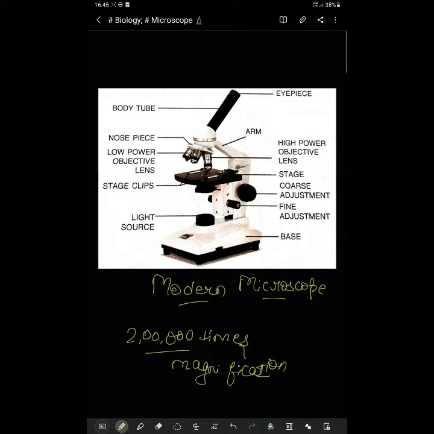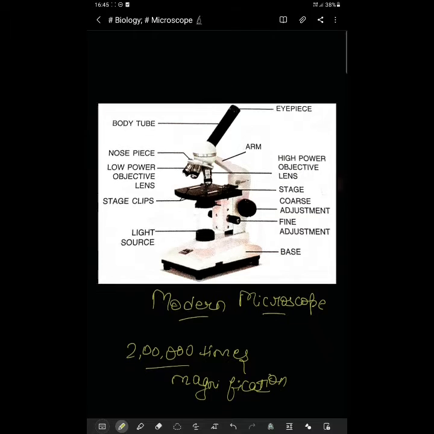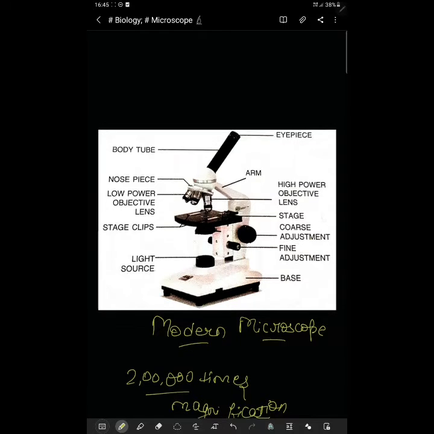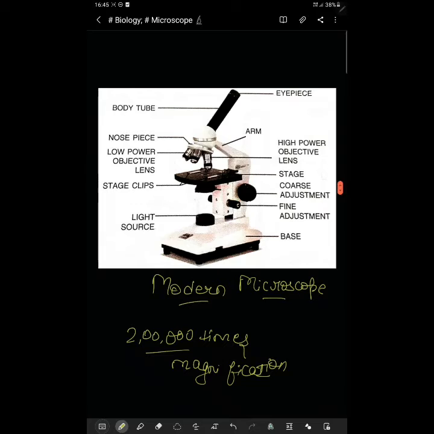This might be a lengthy video because for understanding microscopes you need at least some 30 minutes. It is the body tube. You can see this one, the eyepiece. Here you have to keep your eyes. This is the arm. See, some questions, basically MCQs, I will tell you about. They can ask you what parts are present in microscopes, or they can ask you MCQs: which part is not present in a microscope?